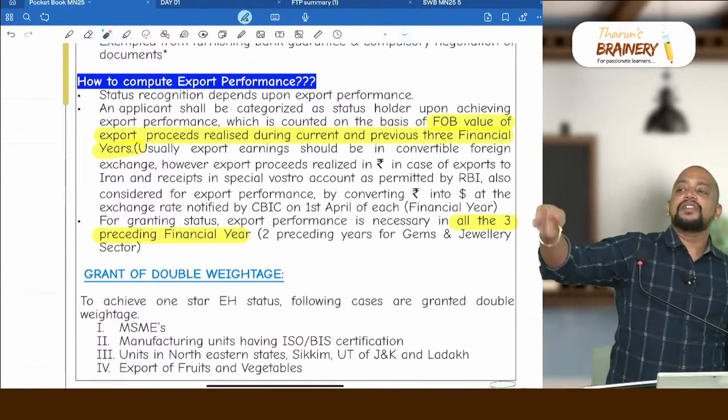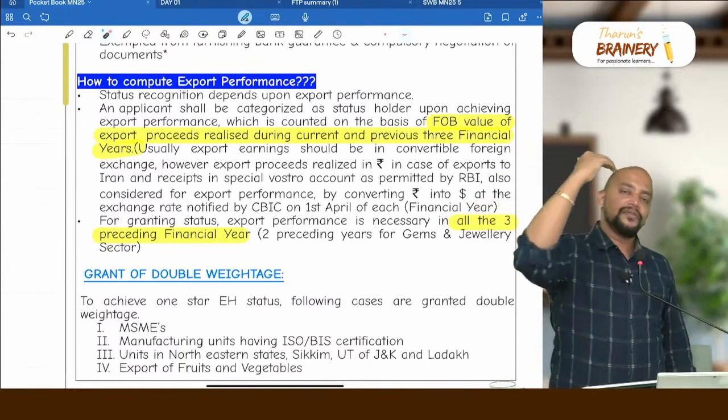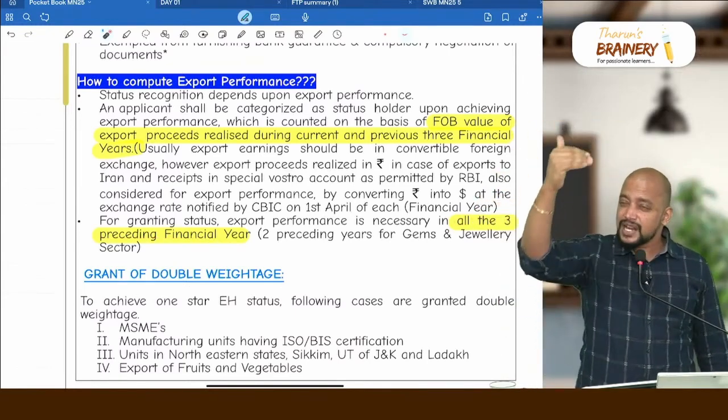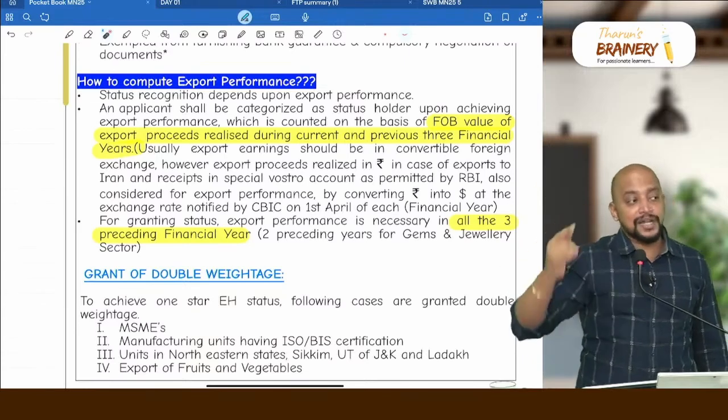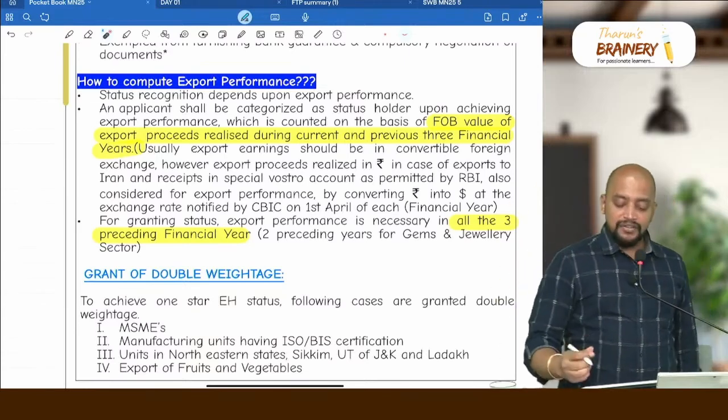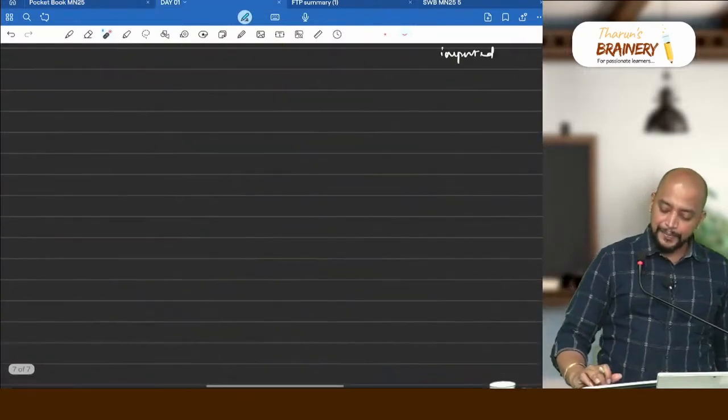Then in the 4th year we will get 1-star status. So first year, 2nd year, 3rd year, every year the export performance should have been $3 million. Then only we will get it. For example, it is like this.